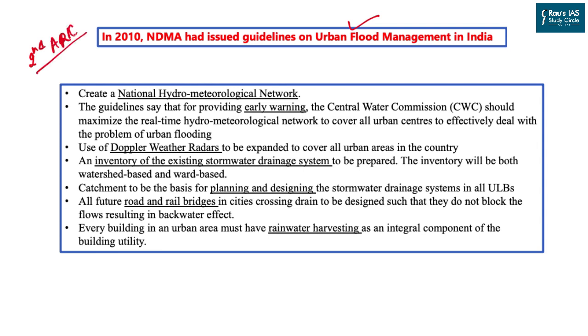The guidelines which were given by NDMA included a National Hydrometeorological Network. It involves the collection and assimilation of knowledge based on the early warning system. It has also called for providing early warning by the Central Water Commission to have real-time information on hydrology. It also calls for Doppler weather radars to have a better surveillance system. It calls for an inventory of the existing stormwater drainage system in order to store water for other purposes. It calls for catchment to be used as a basic unit for planning and designing the stormwater drainage system.